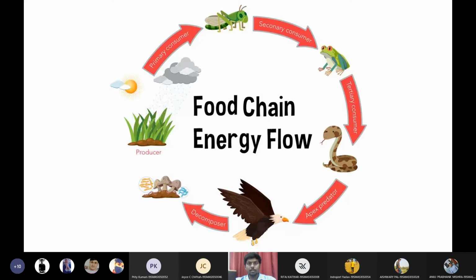As you know, fungi will decompose and they are the scavengers. They will remove the dead bodies from the planet Earth. So that is why they are called saprophytes, or the organisms that feed on dead bodies are called saprophytic organisms. And our fungi is a saprophytic organism. Okay. Then